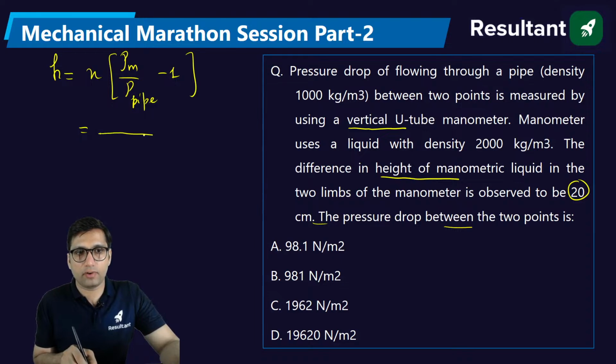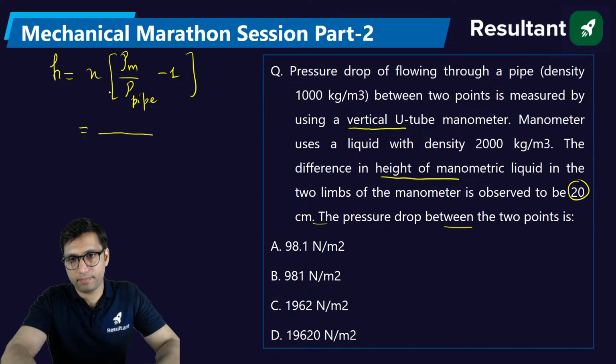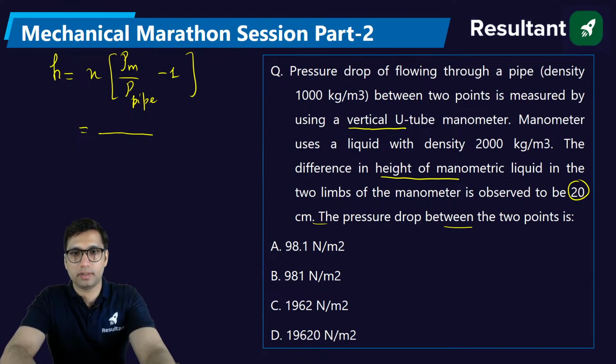If you get the value of H, you can find the value of pressure drop between the 2 points. This approach will be used here, or any other approach? The pressure drop is given, so you will apply the concept of manometer.